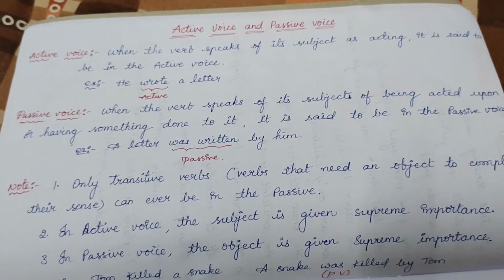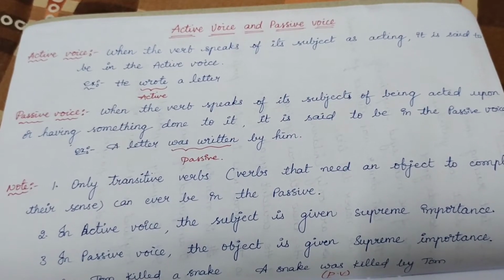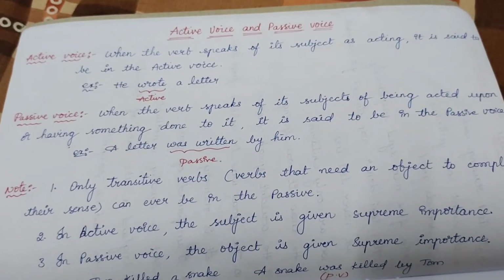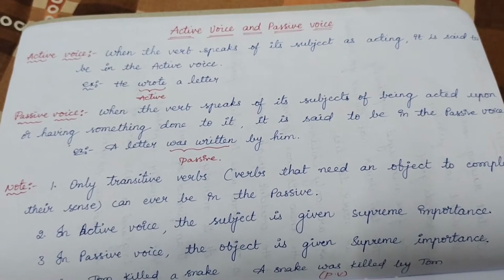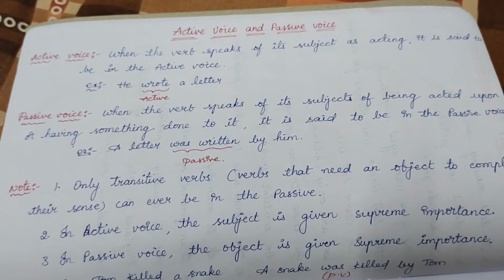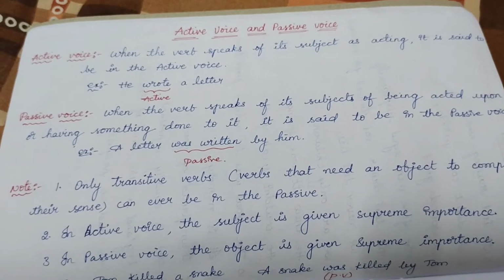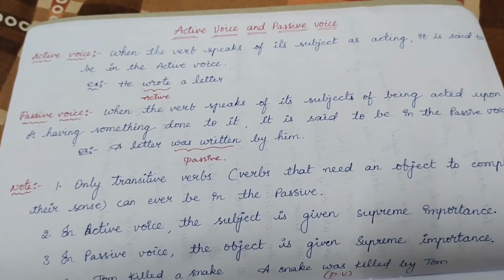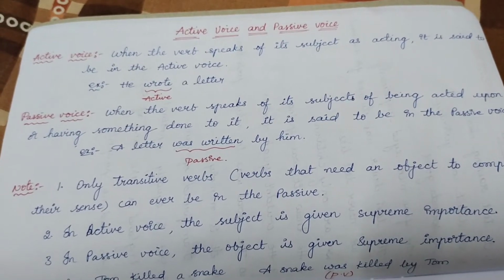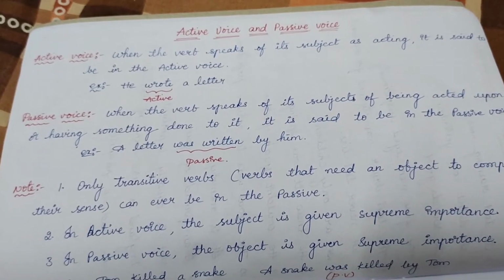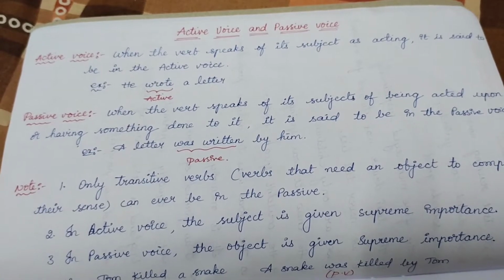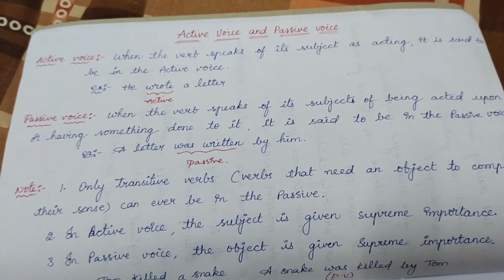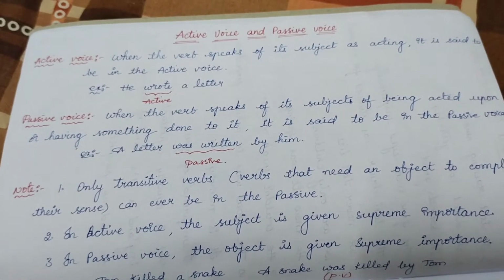Coming to active voice, when the verb speaks of its subject as acting, it is said to be in active voice. If the verb speaks about its subject, which is acting, then it is called active voice. For instance, he wrote a letter. So who did the work? He did the work. So he wrote a letter. He is the subject. He is the doer of the action. The action here is writing. So it is called active voice.